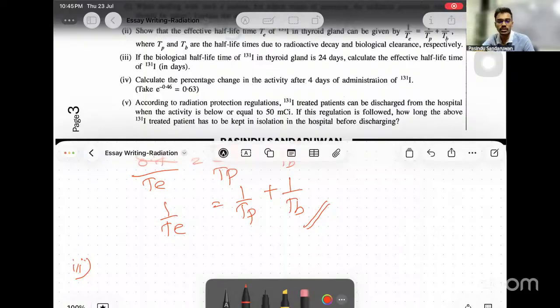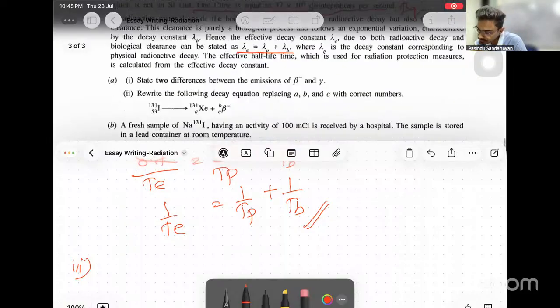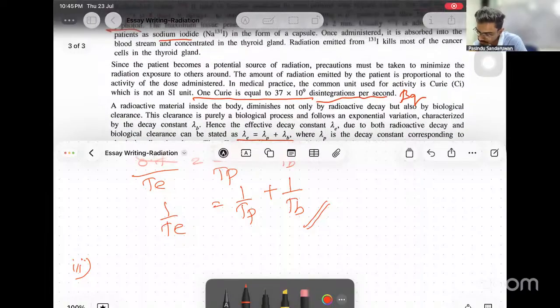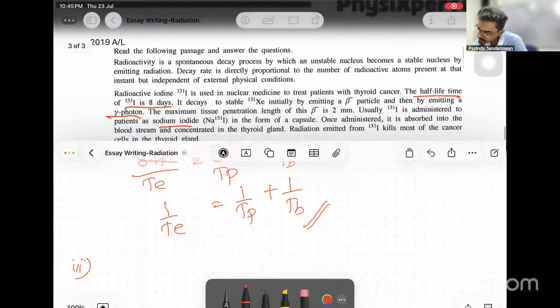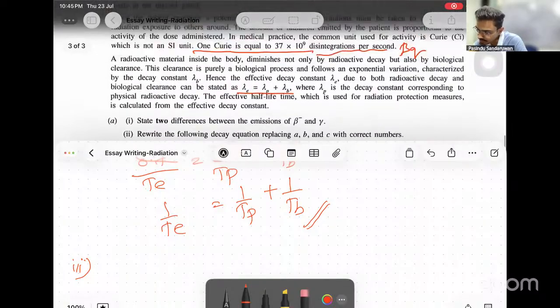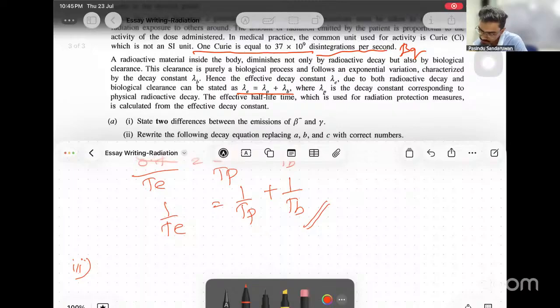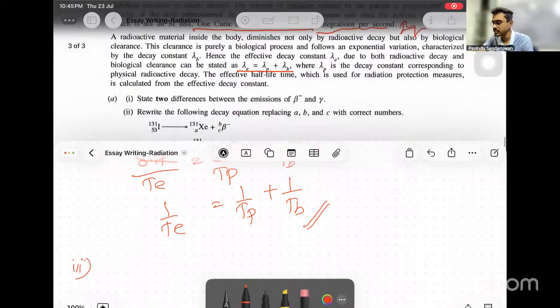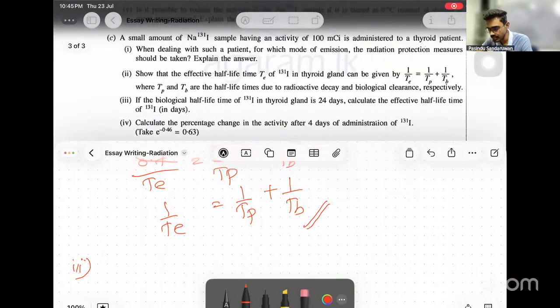Right. Now, this was given, listen, see, the half-life time of iodine is 8 days. And somewhere here in the passage it says, corresponding to physical. Then physical half-life time is, right? Physical half-life time is TB, right? Corresponding to lambda B. And biological is B. Then physical is given as 8, no? Physical is given as 8.